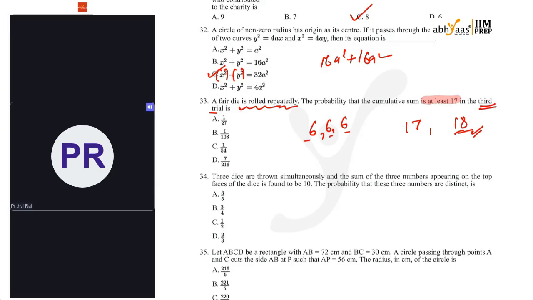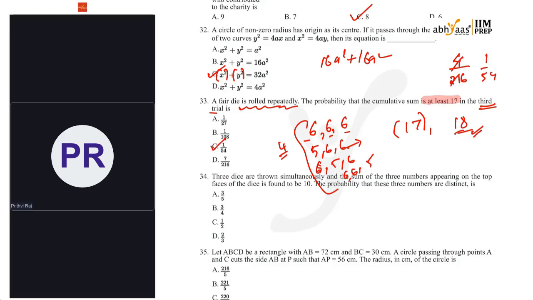What about 17? 1 less in one of the observations. So it is 5, 6, 6, and I can arrange these. The 5 can come on the first, second or third die: 5, 6, 6; 6, 5, 6; 6, 6, 5. Totally 4 observations. So the probability that the cumulative sum is at least 17 in the third trial will be 4 out of 6 cube, that is 216. Dividing by 4, 1 by 54.